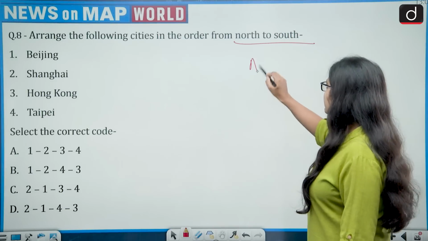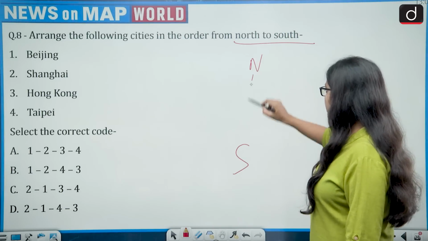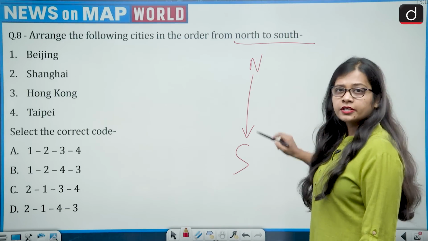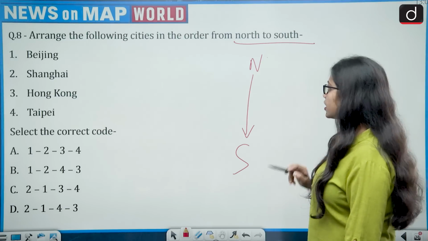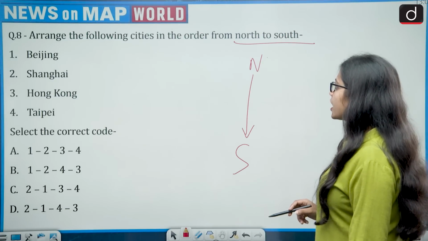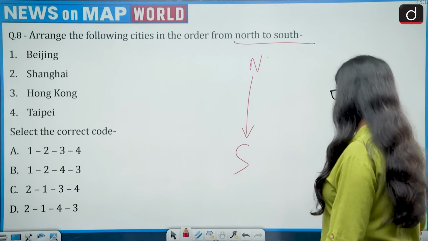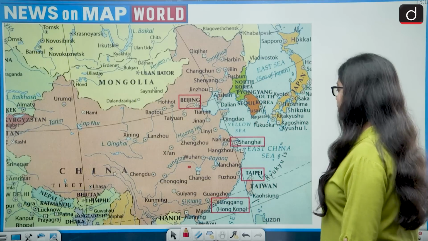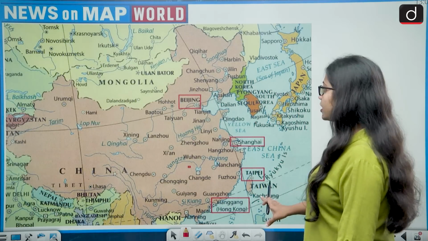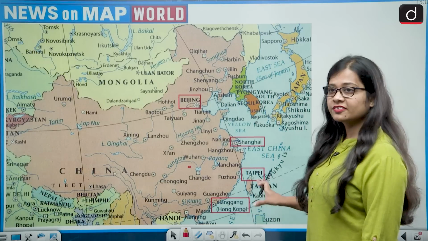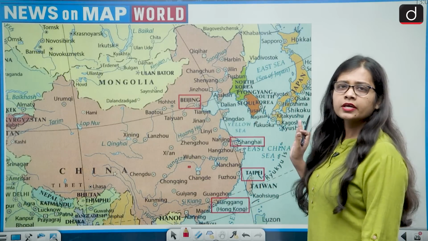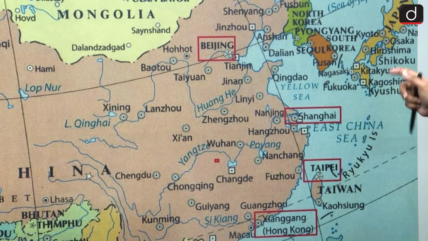If we look direction wise, then this is north, this is south, and we have to look upside down from north to south, and the cities are Beijing, Shanghai, Hong Kong and Taipei. Taipei is the capital of Taiwan. So let's see this. If we look at the map, we will be able to identify the location from north to south.